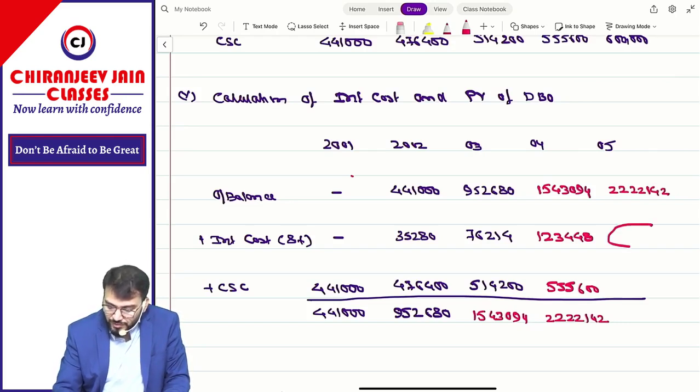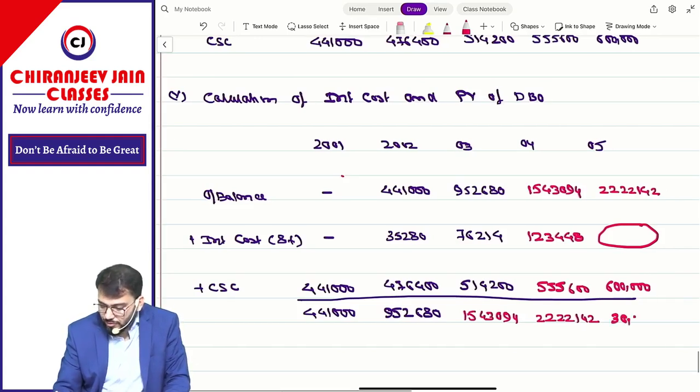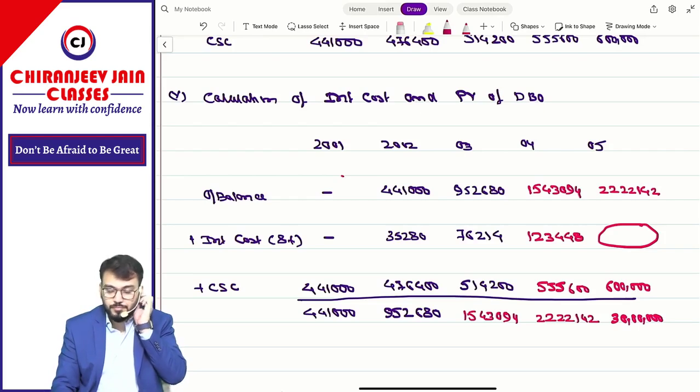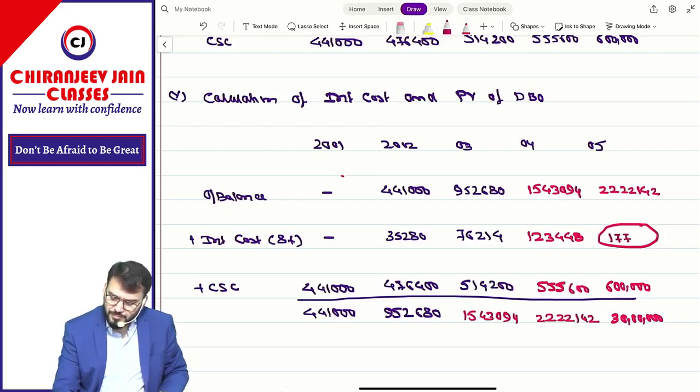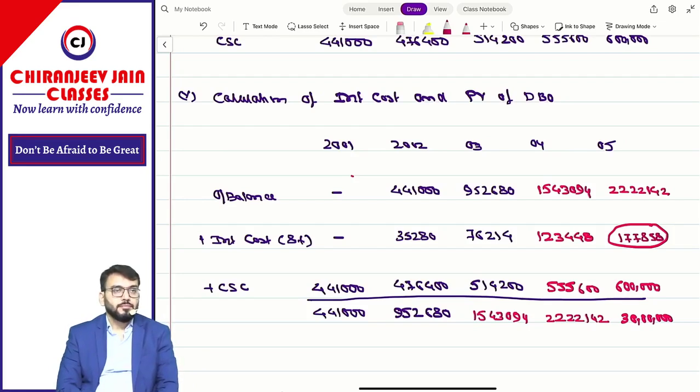Interest will now be the balancing figure. This will be 6 lakh. What is the projected benefit? Can you give me the interest? 1 lakh 858. Done. This question will come. This will be of 8 marks.